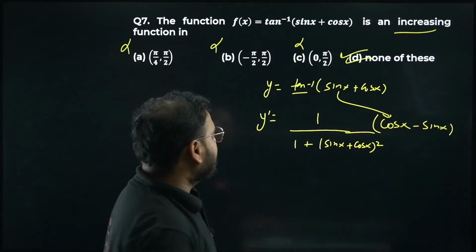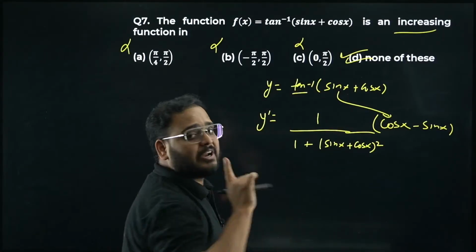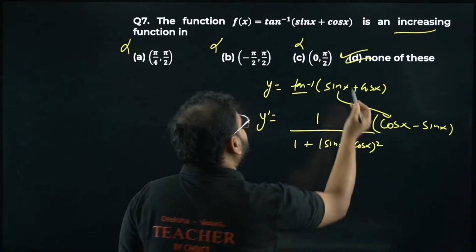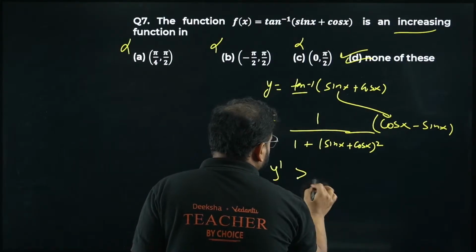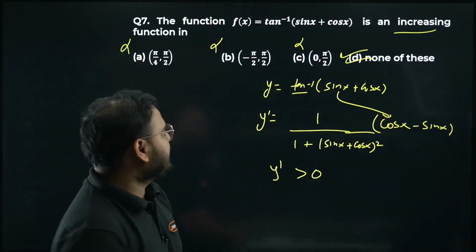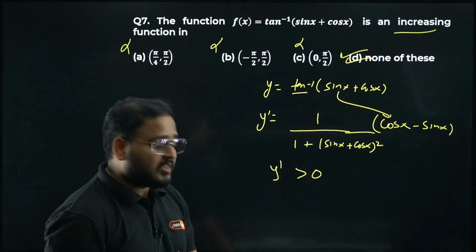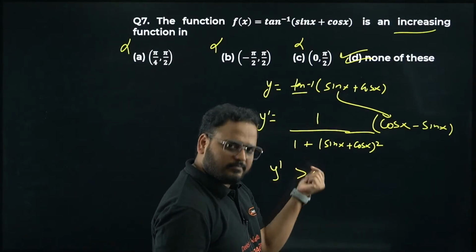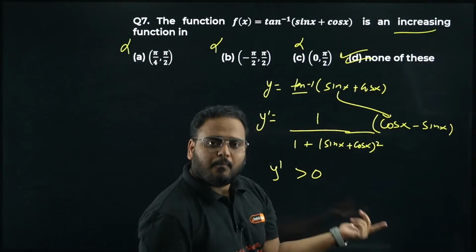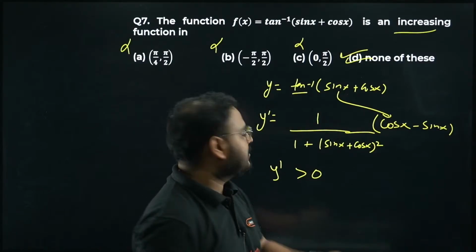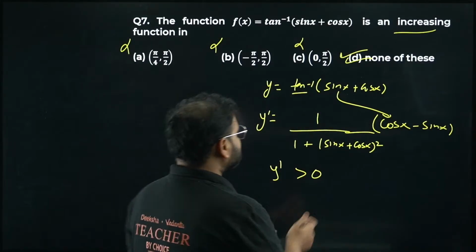What is the next step? Trend. Whether y dash is positive or negative, you have to look for that. We are looking for increasing, which means y dash has to be positive in nature. Think about it. 1 is a positive number. This whole square is positive only, right? It's a whole square, either 0 or positive. Again, it's a positive number, so this does not matter.